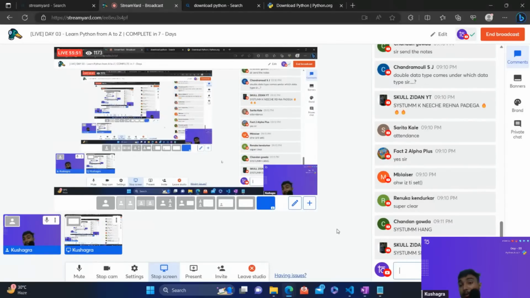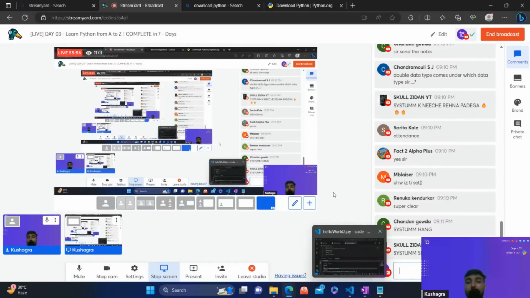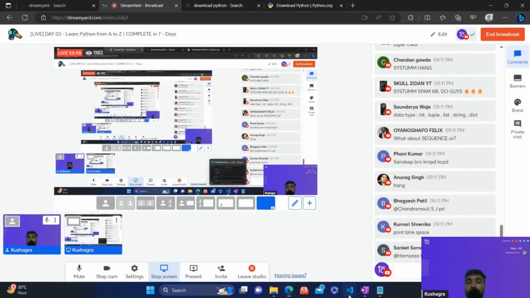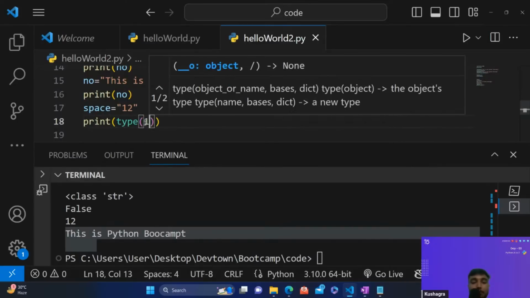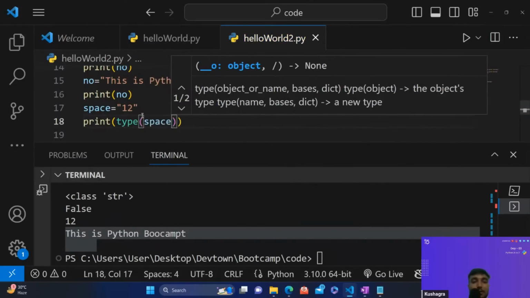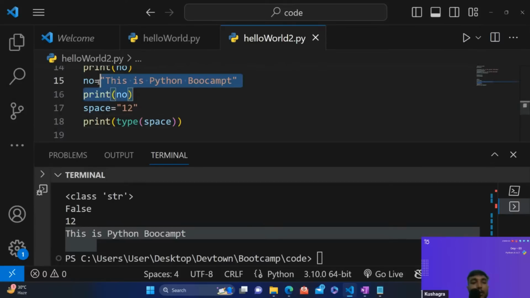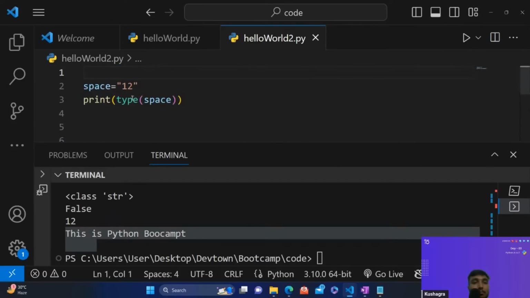Okay, some are saying super clear. That's really nice to hear. Okay, let me add a few things. Let's say I'm adding 12 over here, and now I'm going to print the type of this. So let me remove all these parts, I don't want anything right now.